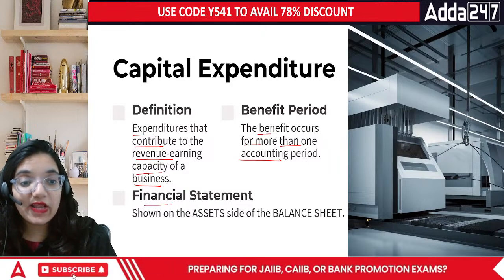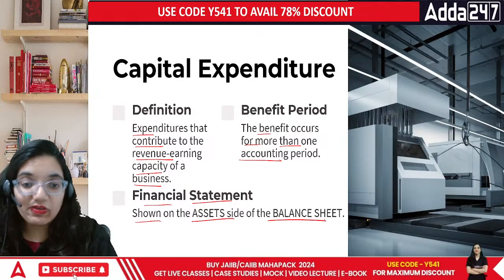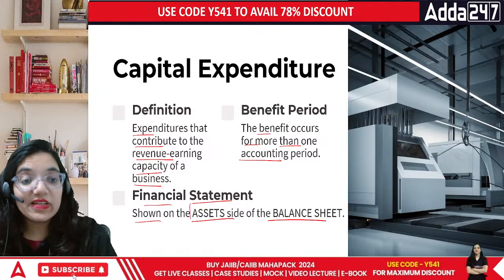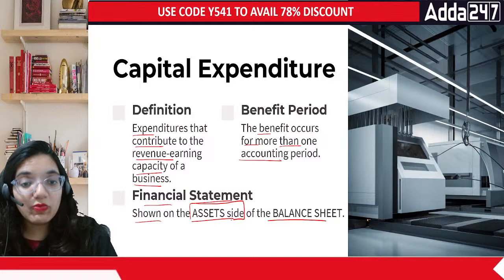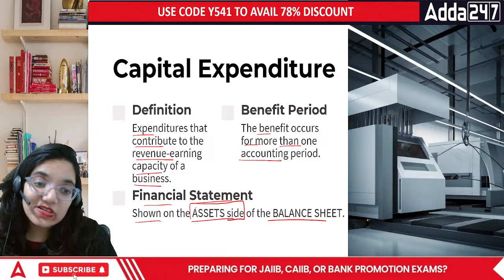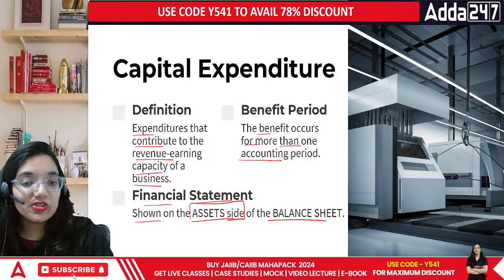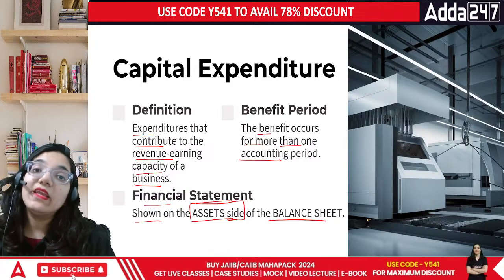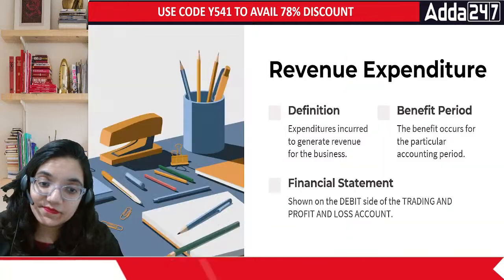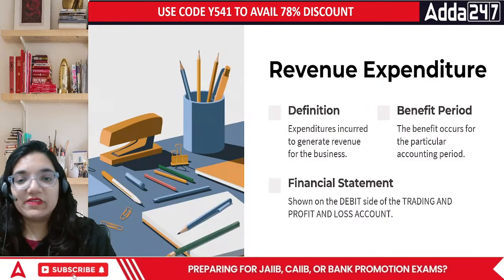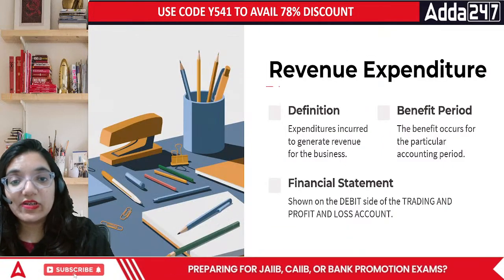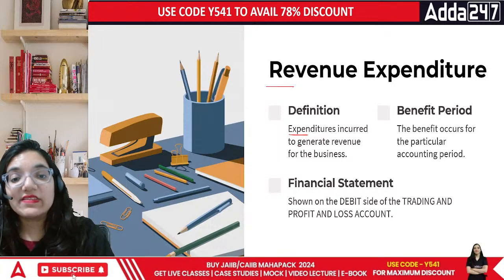In the financial statements, it is shown on the asset side of the balance sheet. When we talk about the financial statements, these are related only to the assets here. Capital expenditure means the money that you are spending in order to buy an asset. Totally opposite, when we talk about revenue expenditure, it is the expenditure that generates day-to-day revenue.